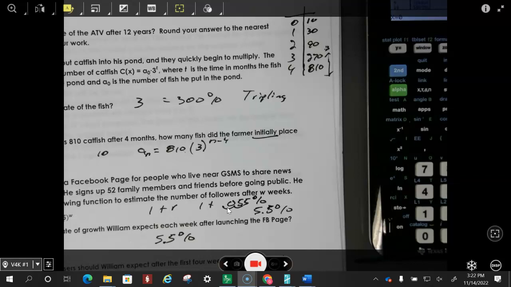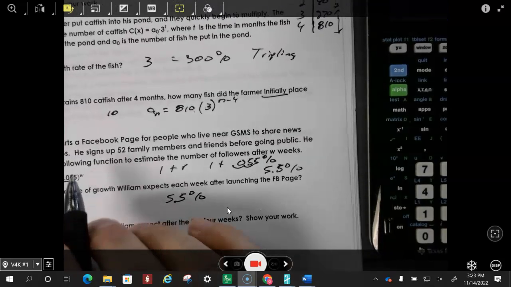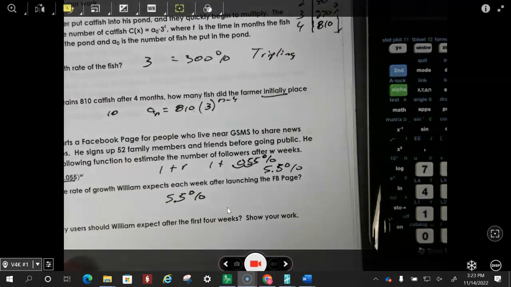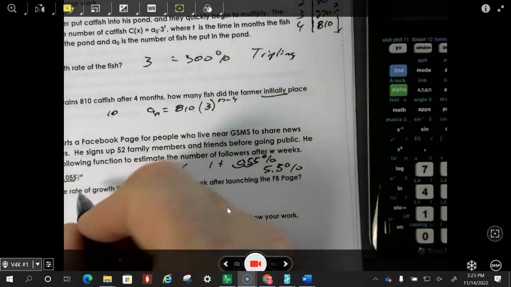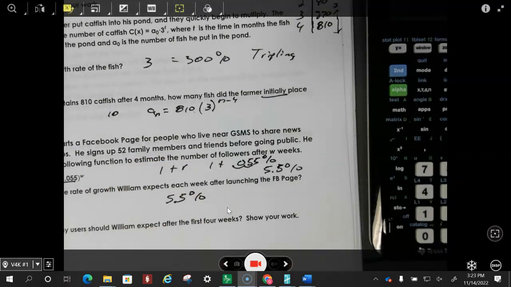How many users should William expect after the first 4 weeks? Now, I think on the test that I put this month, and I may have to go back and change that because I'm trying to think what month I gave that to you on this test. But anyway, we're going to go with a 30-day month, okay? A 30-day month. So if I'm going with a 30-day month, then we need to write it. Here's the equation. So on this right here, we're going to say it's going to be 30 days. Well, how many weeks is 30 days?